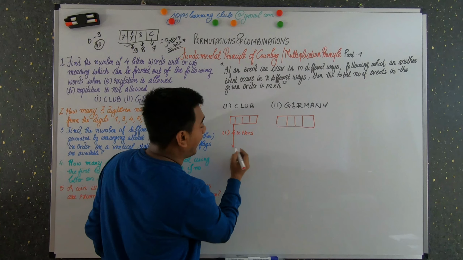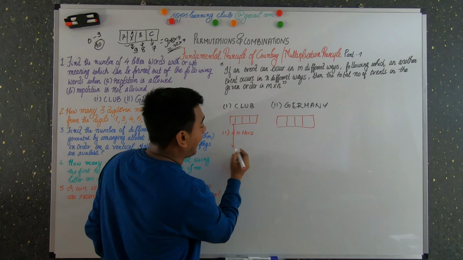So the number of events using the multiplication principle: if an event can occur in m different ways, following which another event occurs in n different ways, following which another event occurs in k different ways, following which another event occurs in p different ways, then what is the total number of events? M into n into k into p. So similarly, you just have to multiply all these numbers to get the total number of arrangements or total number of words you can form. That is 16 into 4, 64, 64 into 4, 256. So this is the number of words which you can form.